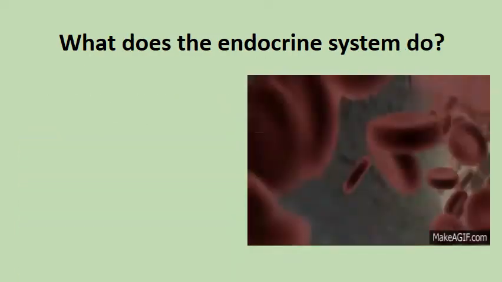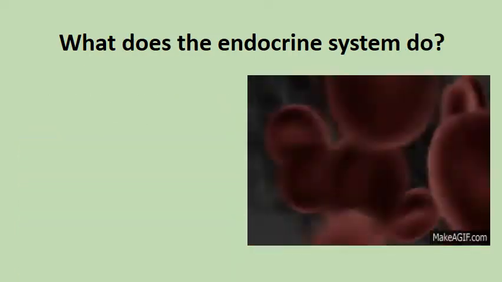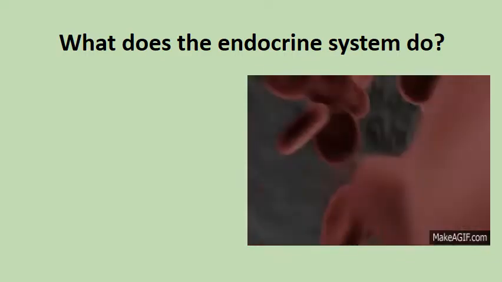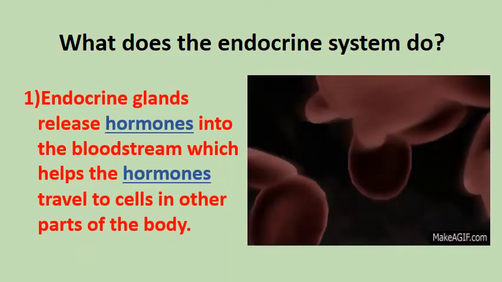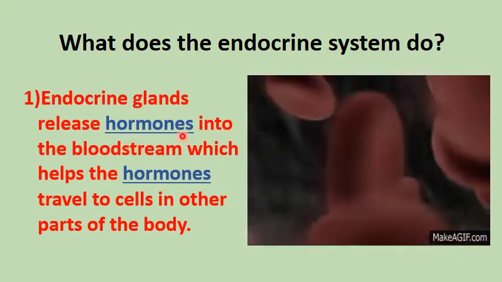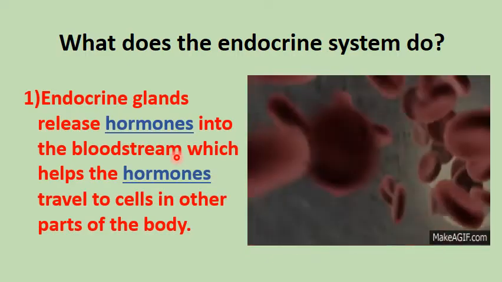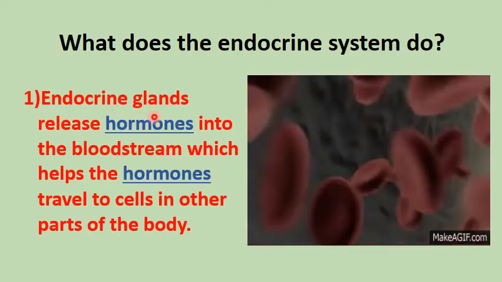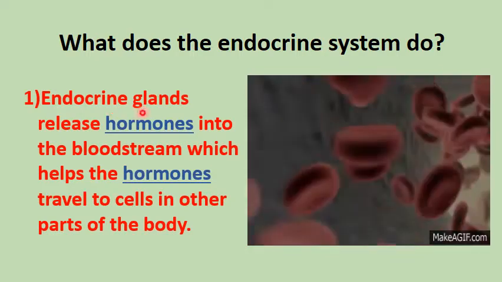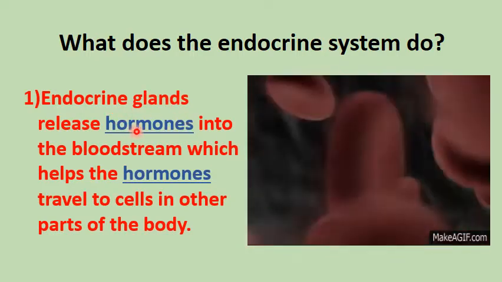So what does the endocrine system do? We said that an endocrine system is made up of glands. Now the endocrine glands release hormones into the bloodstream. So these glands release hormones. They secrete hormones into what?